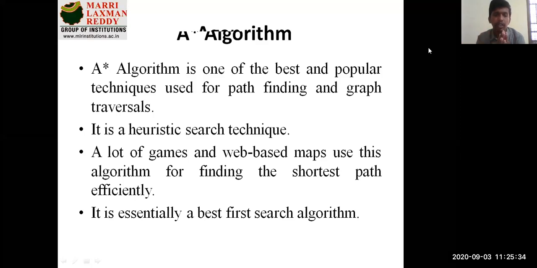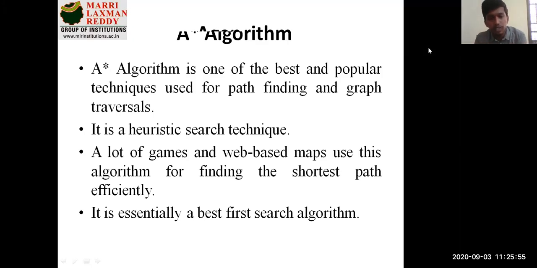In the same manner, we will be discussing some path finding approaches. Suppose we are given some graph, and as you have seen with BFS and DFS, how traversals go on. In the same manner, we will apply the same concept of graph traversals with the A star algorithm. As I said, it is a heuristic search technique.